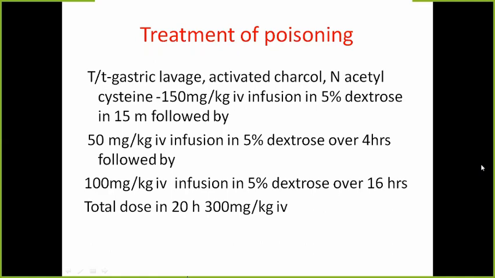And then, if required, it can be given in 5% dextrose over a period of 16 hours. Overall, we should not increase the dose above 300 milligram per kg. So there is a particular dose pattern of giving N-acetylcysteine. You can remember this: it is an antidote for the treatment of paracetamol poisoning, so that the NAPQI is excreted.